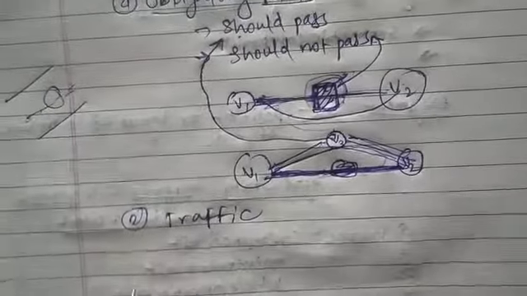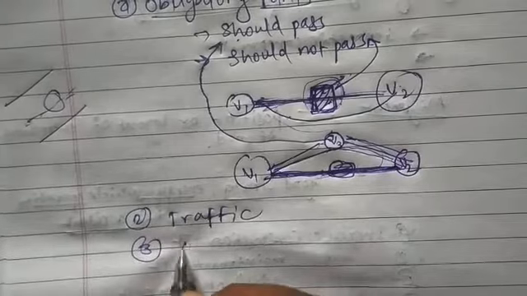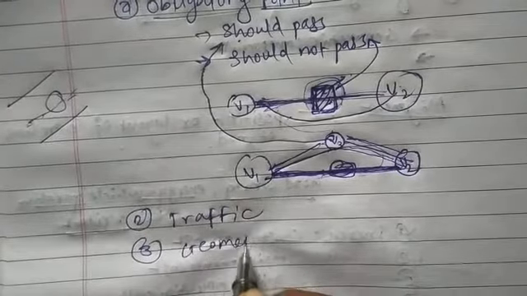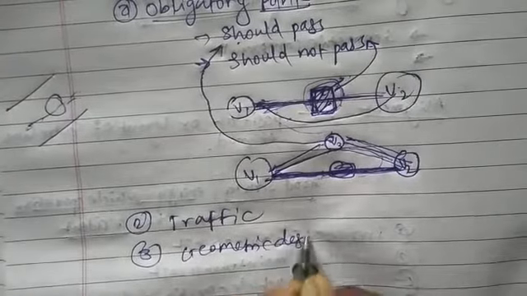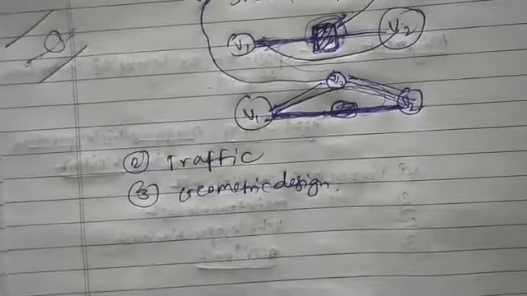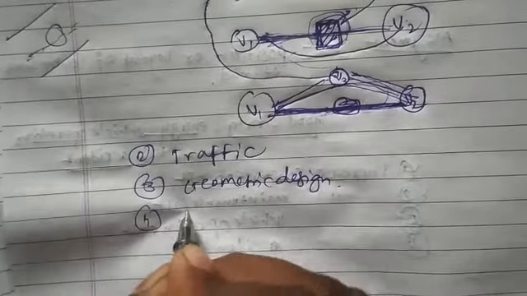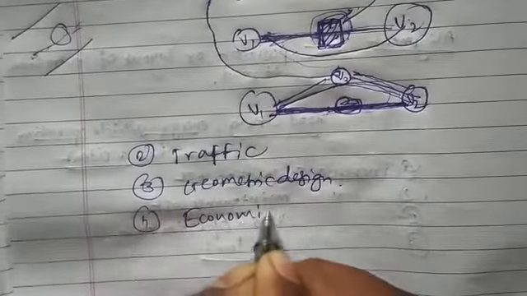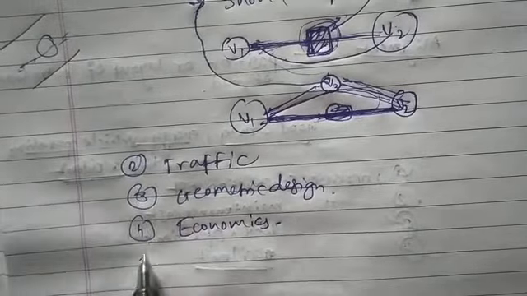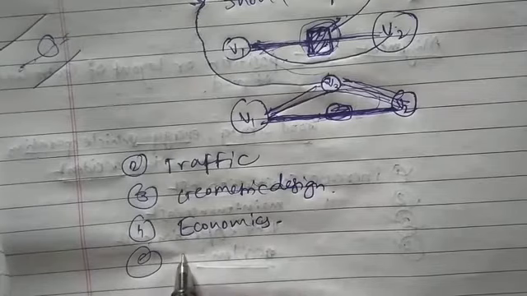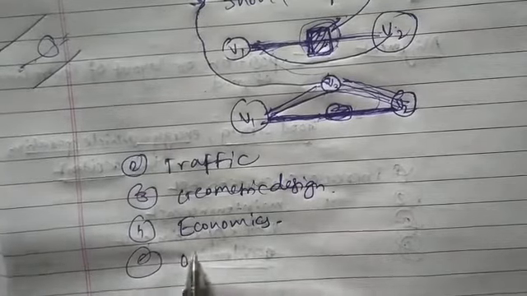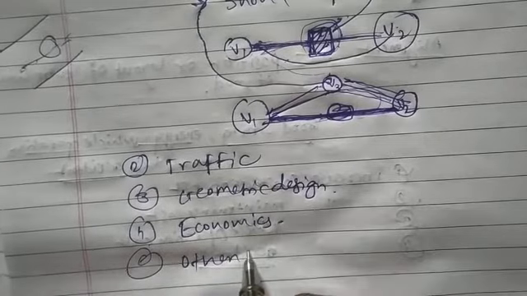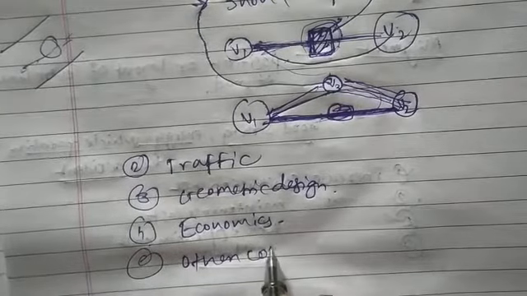Third, geometric design. Fourth, economic. Fifth, one can say miscellaneous or other considerations.